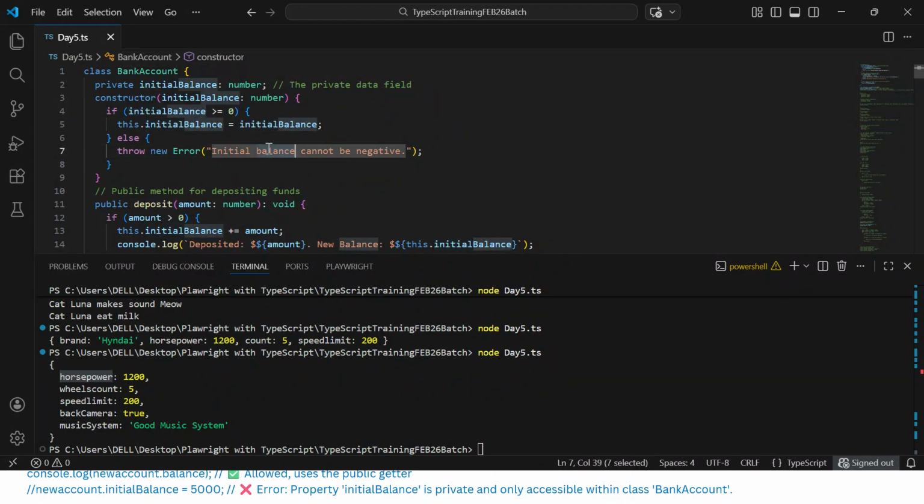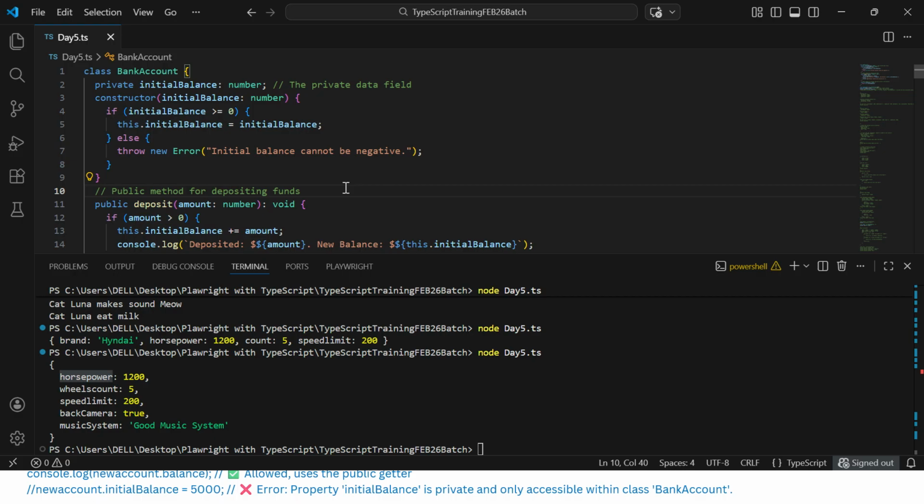Else, it will be throwing the error that initial balance cannot be negative. So this is the trap I am creating, the constructor. I'm creating a class called BankAccount. I'm defining a private variable called initialBalance, and I'm creating a constructor where I'm giving some condition. Only in case initial balance is greater than 0 will you get the value, and otherwise it will throw the error called initial balance cannot be negative.